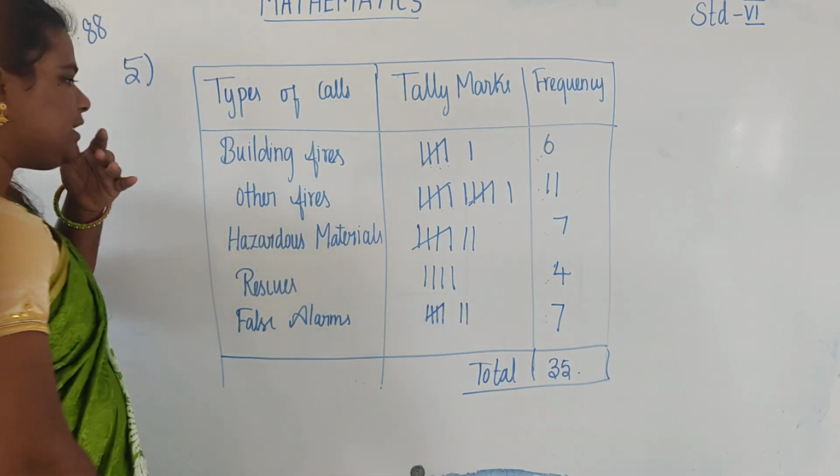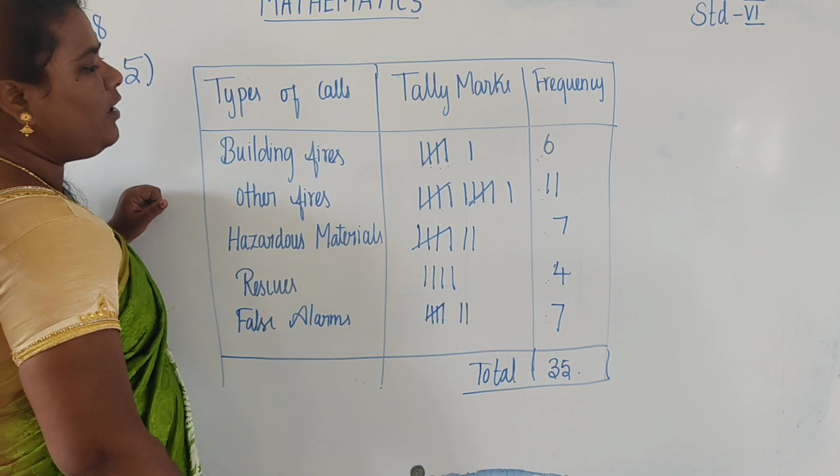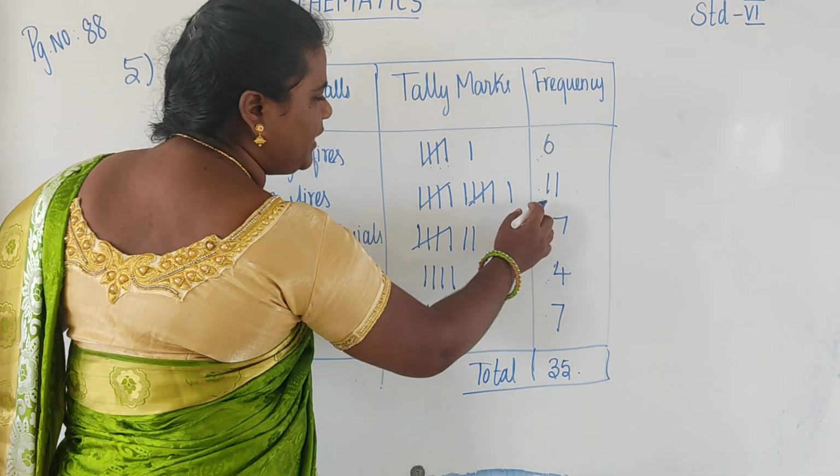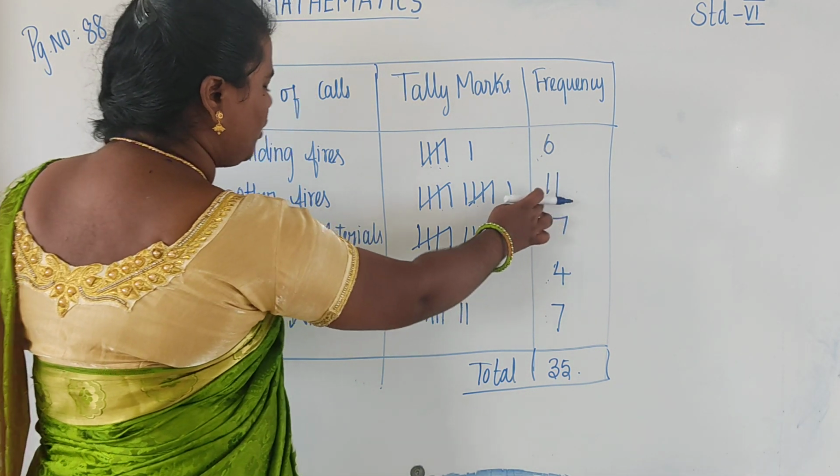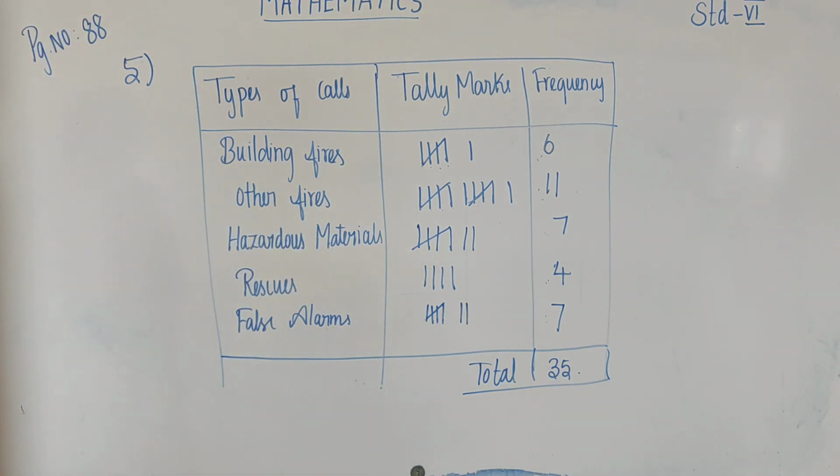Which is the most? 11 is bigger, so other fires. The first answer is other fires.